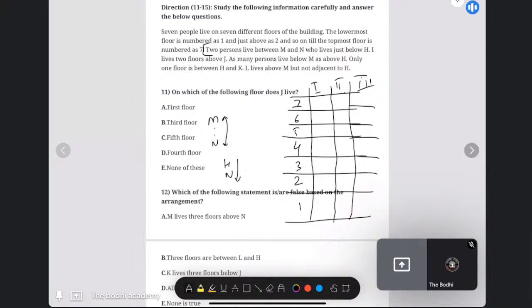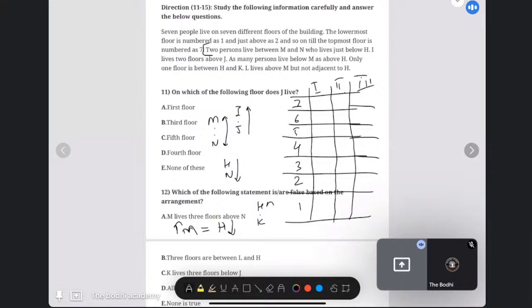Now, I lives 2 floors above J. I lives 2 floors above J. That means 1 person's gap. As many people live below M as above H. So above M, I will write it here. Above M is equal to below H. Now only 1 floor is between H and K.